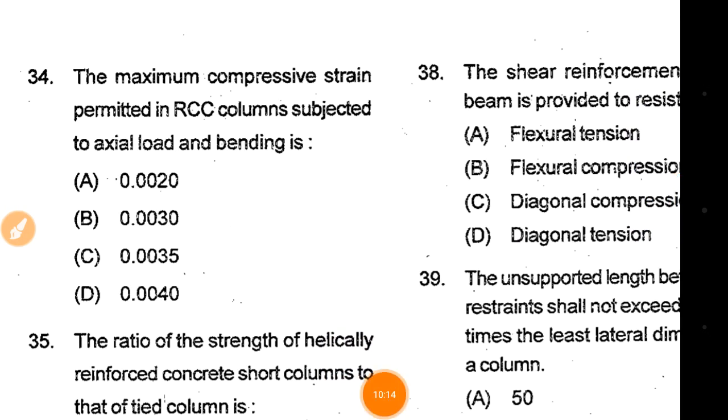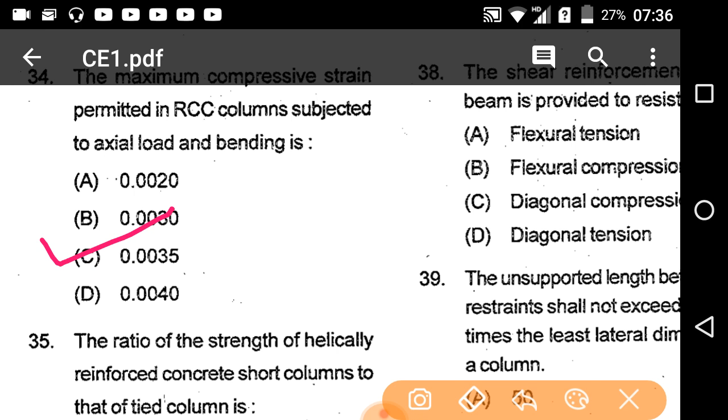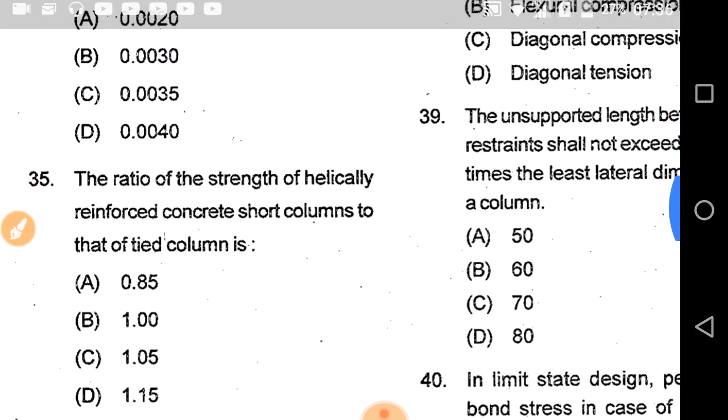Question number 34. The maximum compressive strain permitted in a RCC column subjected to axial load and bending is 0.0020, 0.0030, 0.0035, 0.0040. So here the correct option is 0.0035. So the maximum compressive strain permitted in an RCC column subjected to axial load and bending is 0.0035. Option 3 will be the correct answer.